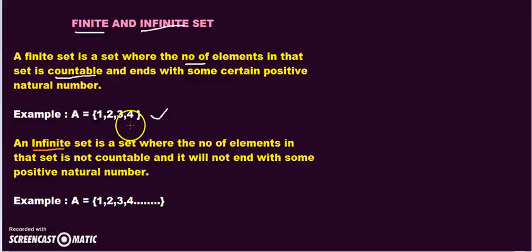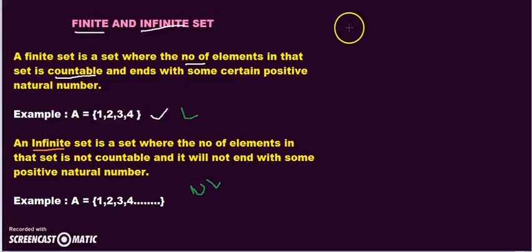So, we have two sets, finite and infinite. Very simple. A finite set is a set where the number of elements is countable. An infinite set is a set where the number of elements is not countable. There is no limit for this, but here it is limited. The number of elements in this one is unlimited, but here it is limited.